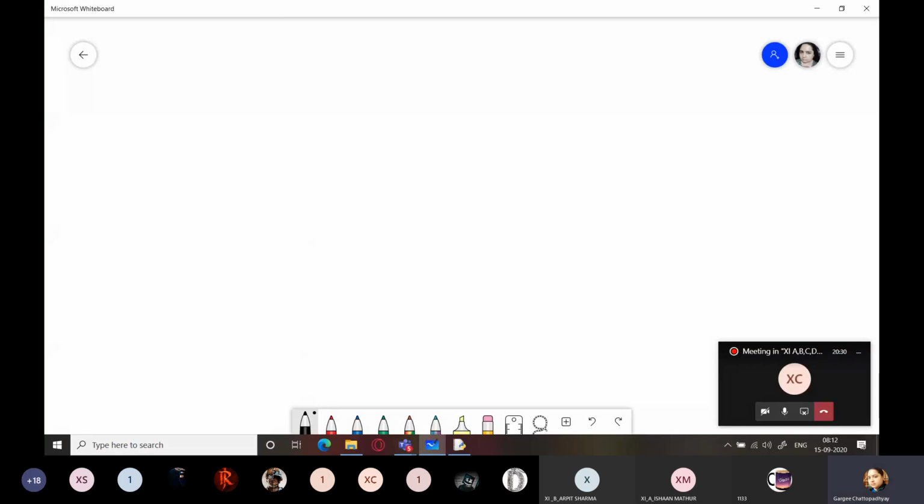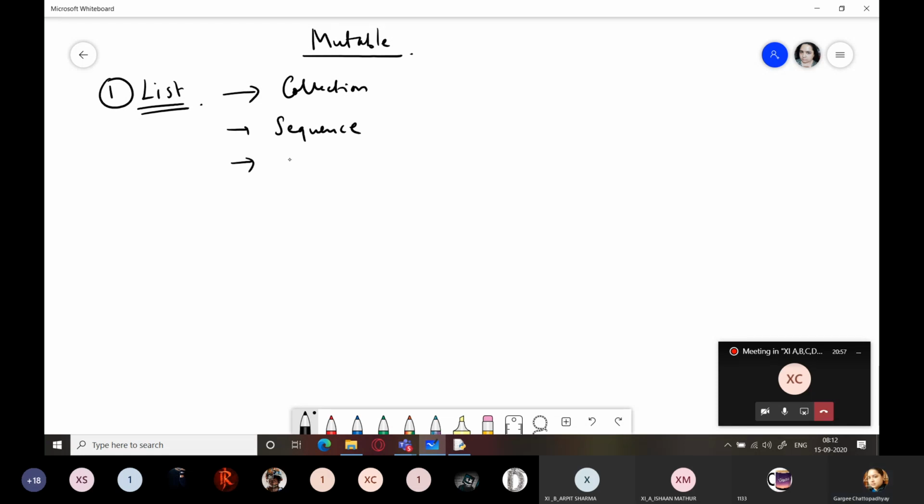Now we have covered the immutable types. Let us now see how mutable data types are stored. So let us take the very first mutable data type, that is list. Again, some characteristics of list: it is a collection. It also belongs to sequences. It is an ordered collection, that is, every item is indexed. It is referred by an ordinal number, that is index.